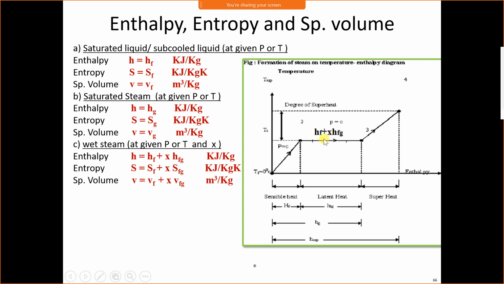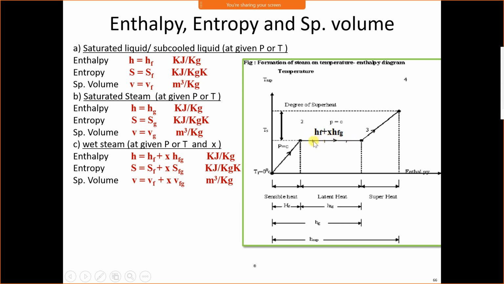Here, suppose 50% water and 50% vapor is available. It means dryness fraction is 50%. Then here we will write 0.5. If the condition is here, means it is 70% water and 30% vapor, then dryness fraction is 30%. Then we will write 0.3.